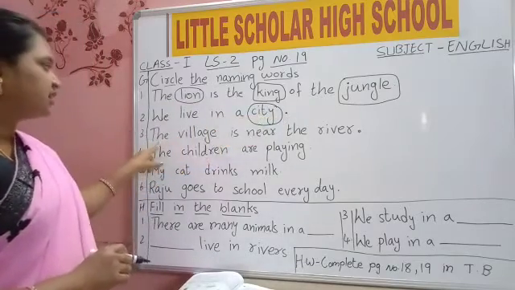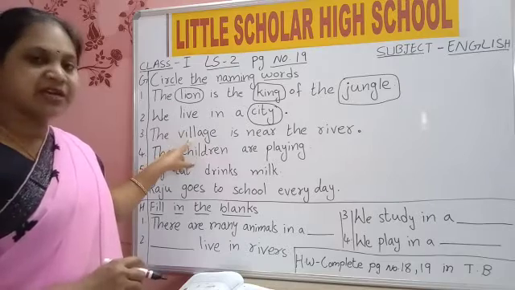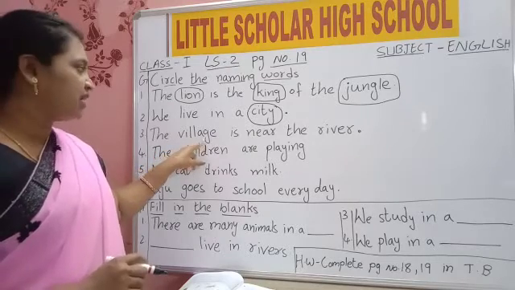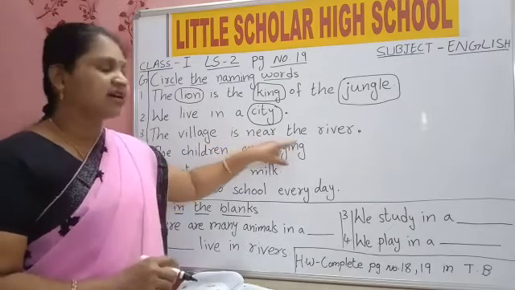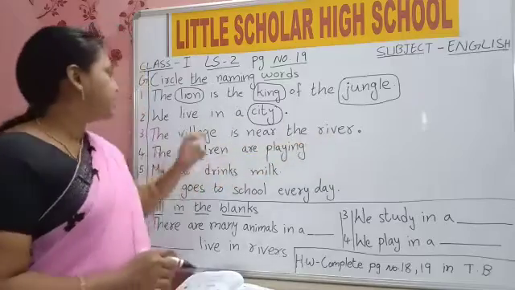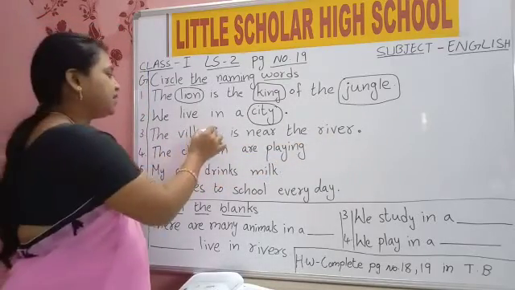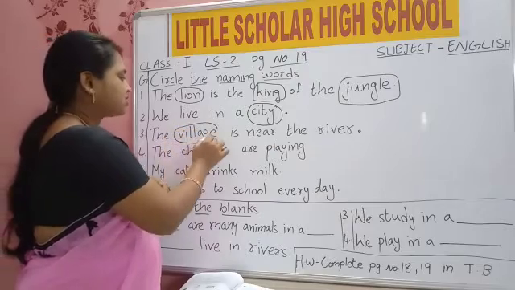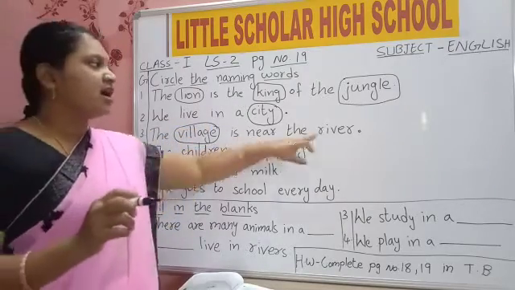Second one. The village is near the river. The village is what? Name of the place where people live. So circle village. Near? No, near is not a name. River?